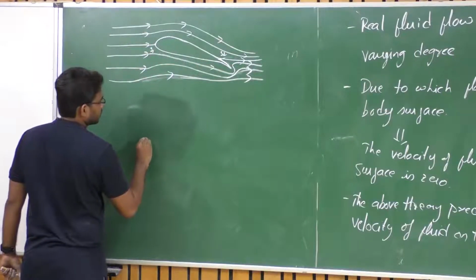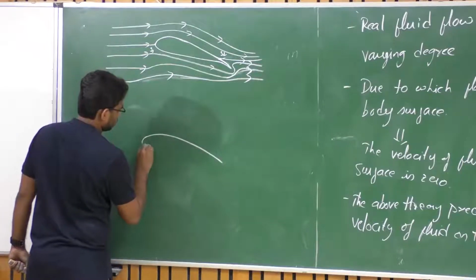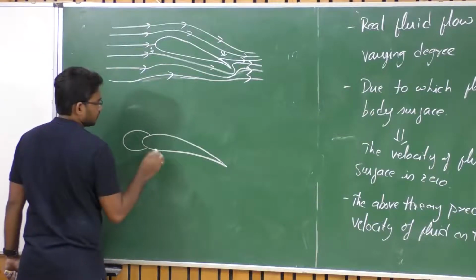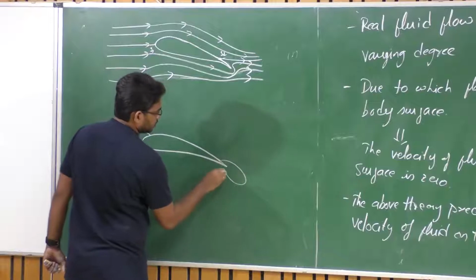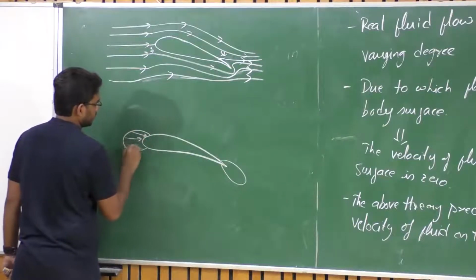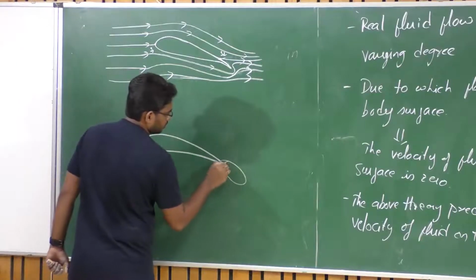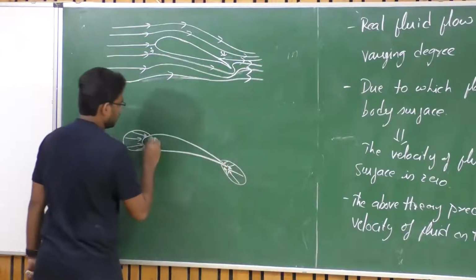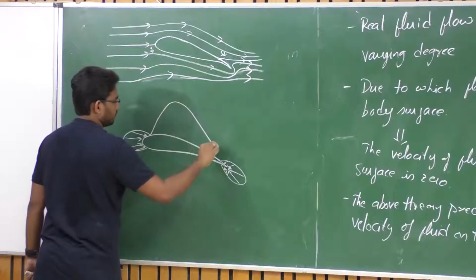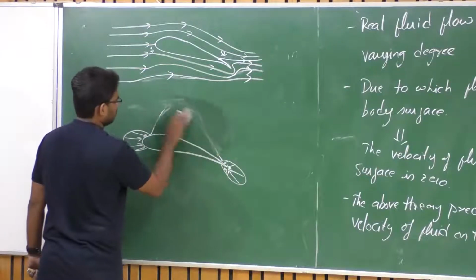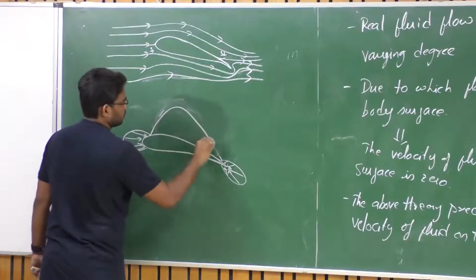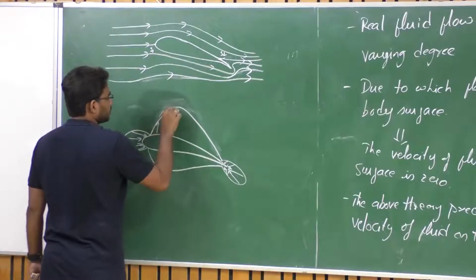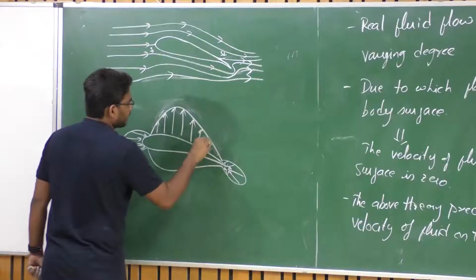If you look at the pressure distribution here, similar to that we have positive pressure near the stagnation point, and then negative pressure on the top and bottom sides of this aerofoil.